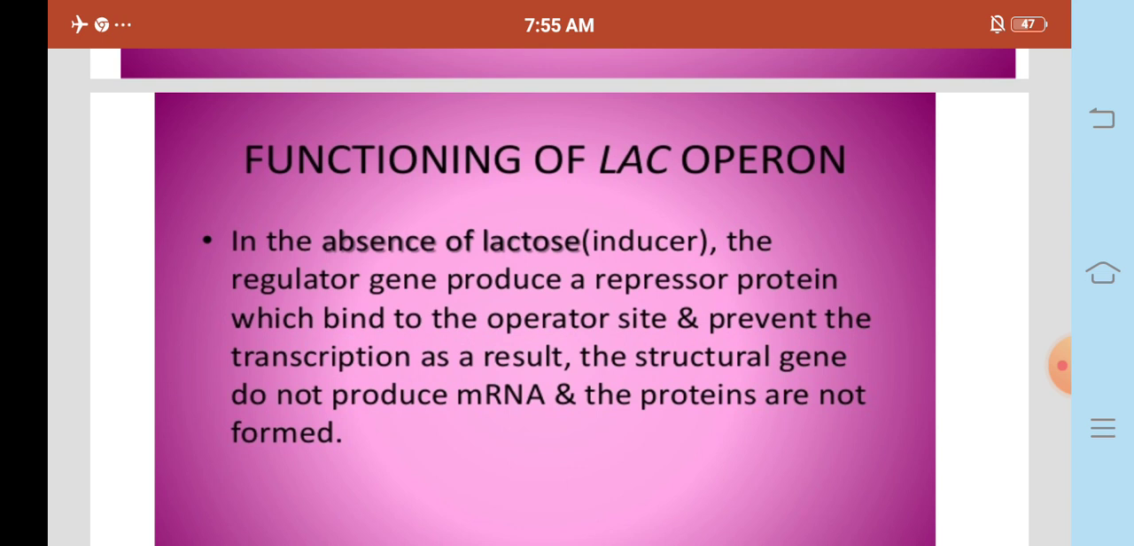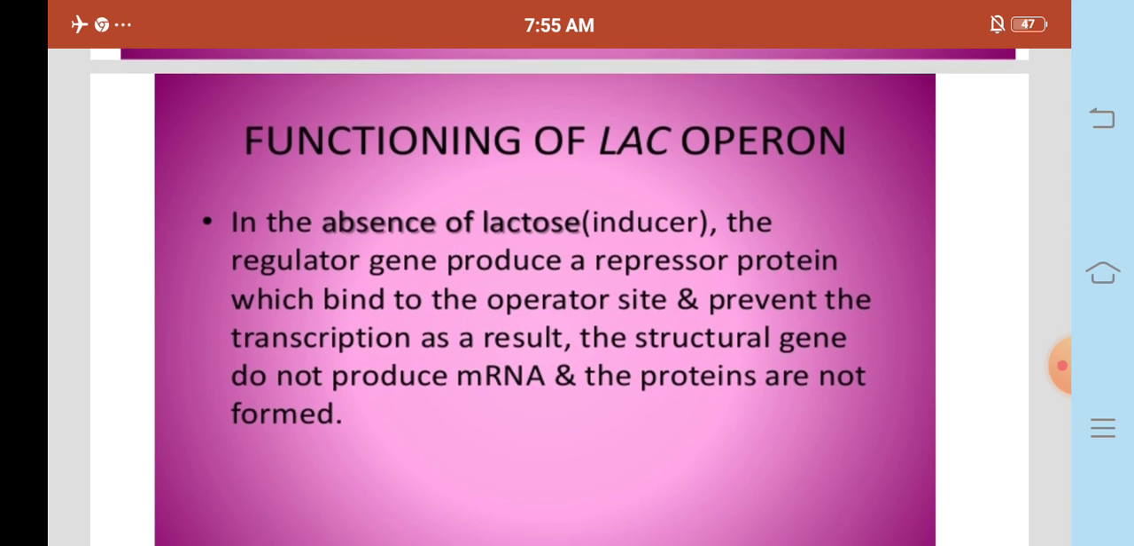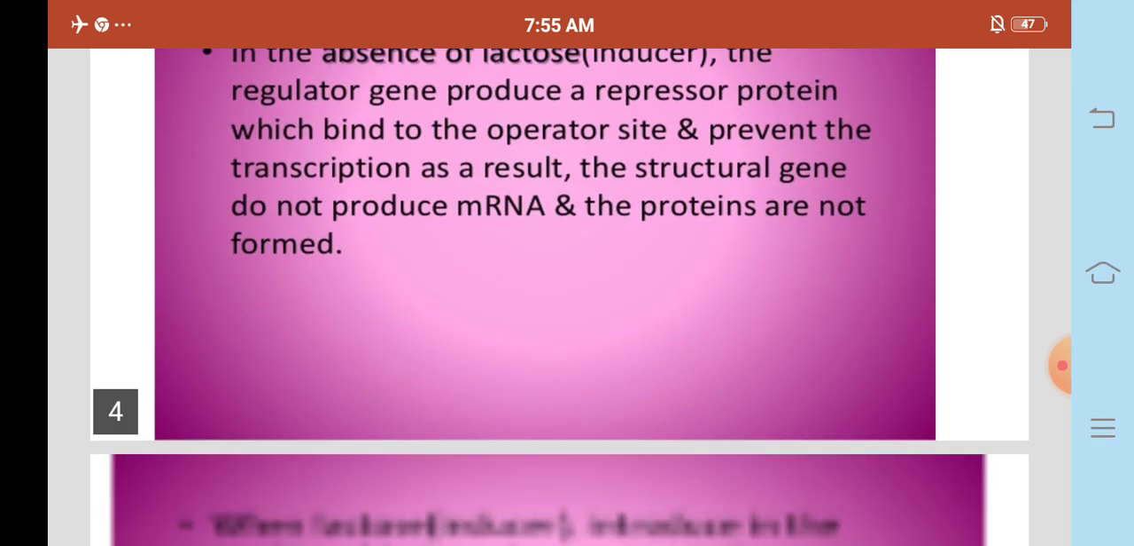Functioning of the lac operon. In the absence of lactose inducer, the regulator gene produces a repressor protein which binds to the operator site and prevents transcription. As a result, the structural genes do not produce mRNA and the proteins are not formed.